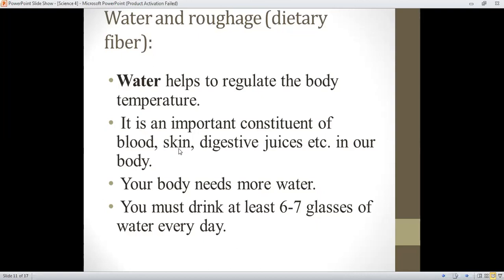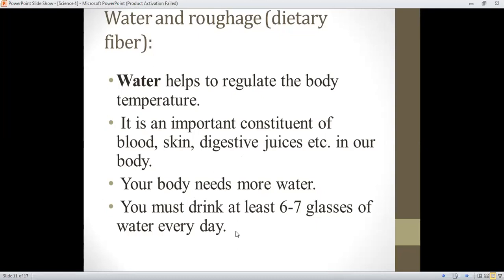Then for healthy skin we should drink more water. For good digestion, we also use more water in our body. Your body needs more water. You must drink at least 6 to 7 glasses of water every day.